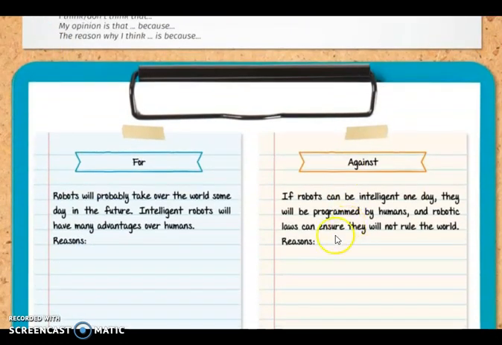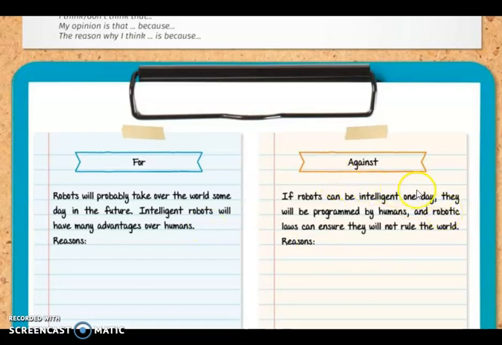Okay, so if you consider, for example, that robots will probably take over the world someday in the future, intelligent robots will have many advantages over humans. And what is the reason? Maybe because if they are creating artificial intelligence, it could be something dangerous, okay? Because we don't know. The human mind is a little bit complicated, and if they try to imitate it in a robot, I don't know. I don't see so many advantages. But that is my opinion. Now tell me about yours.